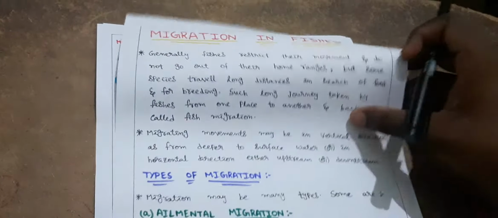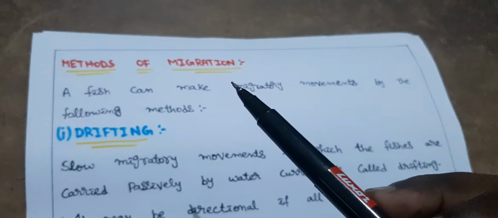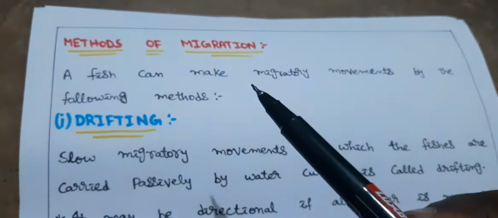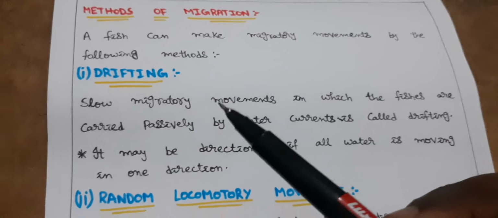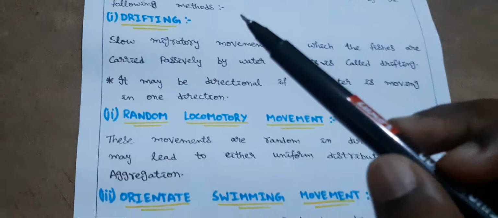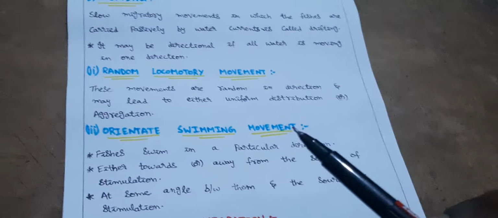Next, methods of migration. A fish can make migratory movements by the following methods. What are they? Drifting, random locomotory movement, and orientate swimming movement.